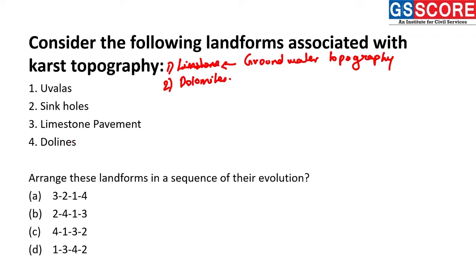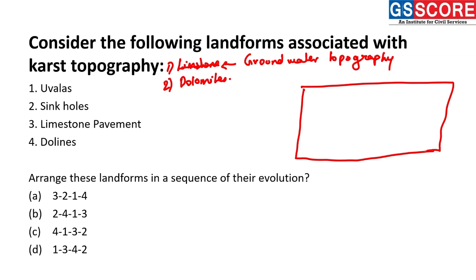So looking at the condition, we can analyze it through a diagram. Consider this as a block of limestone, and through this region a river is flowing.